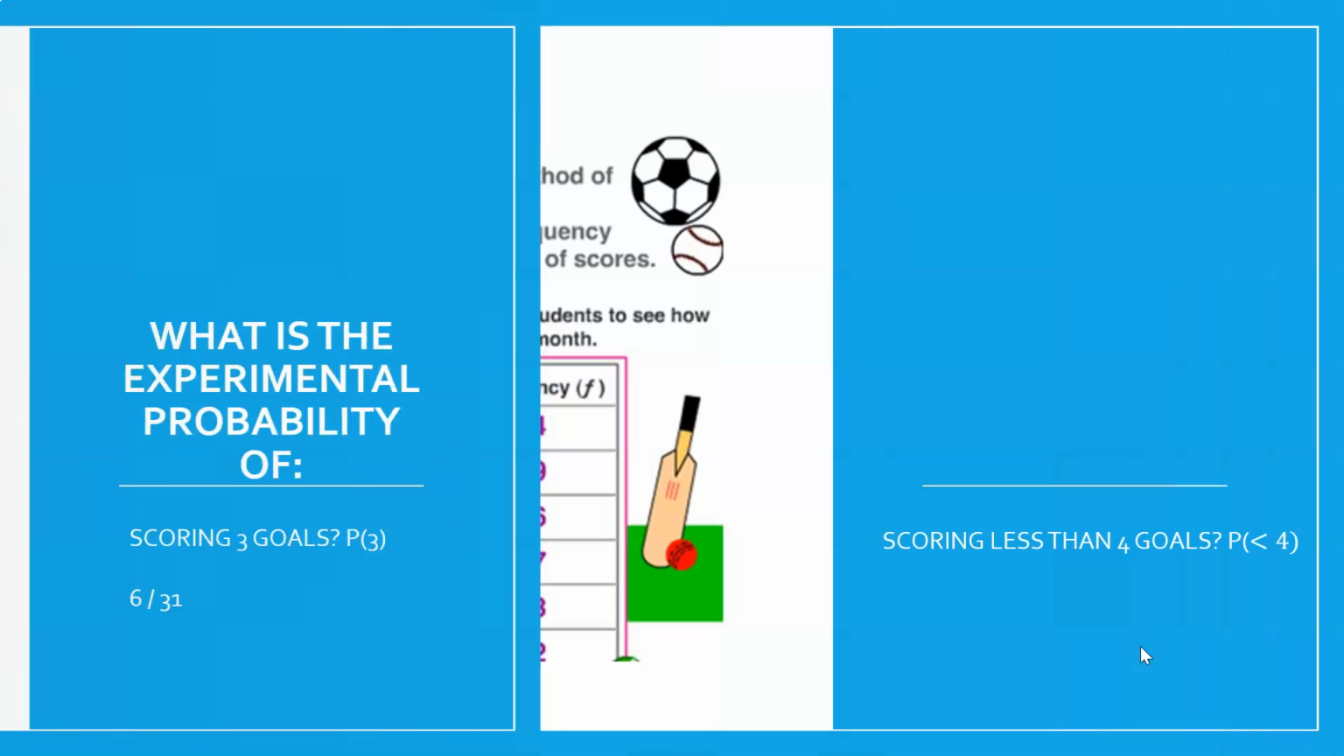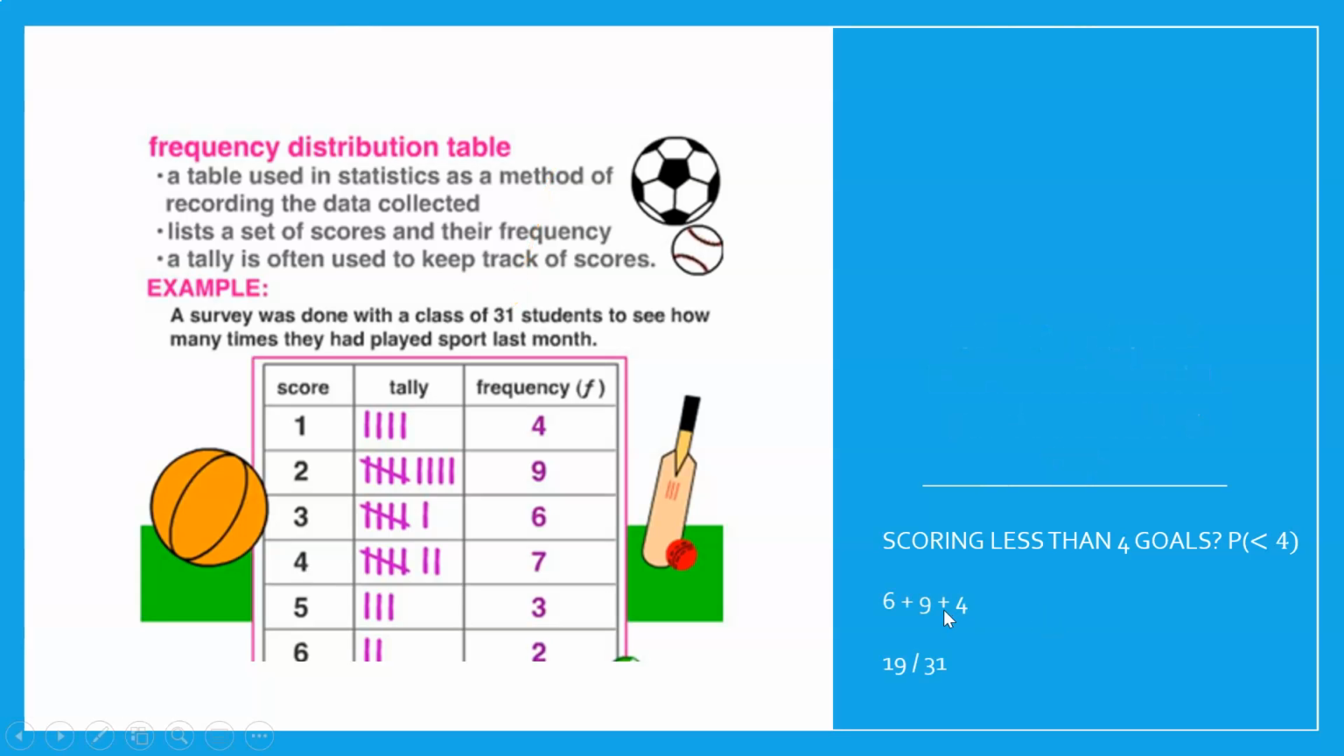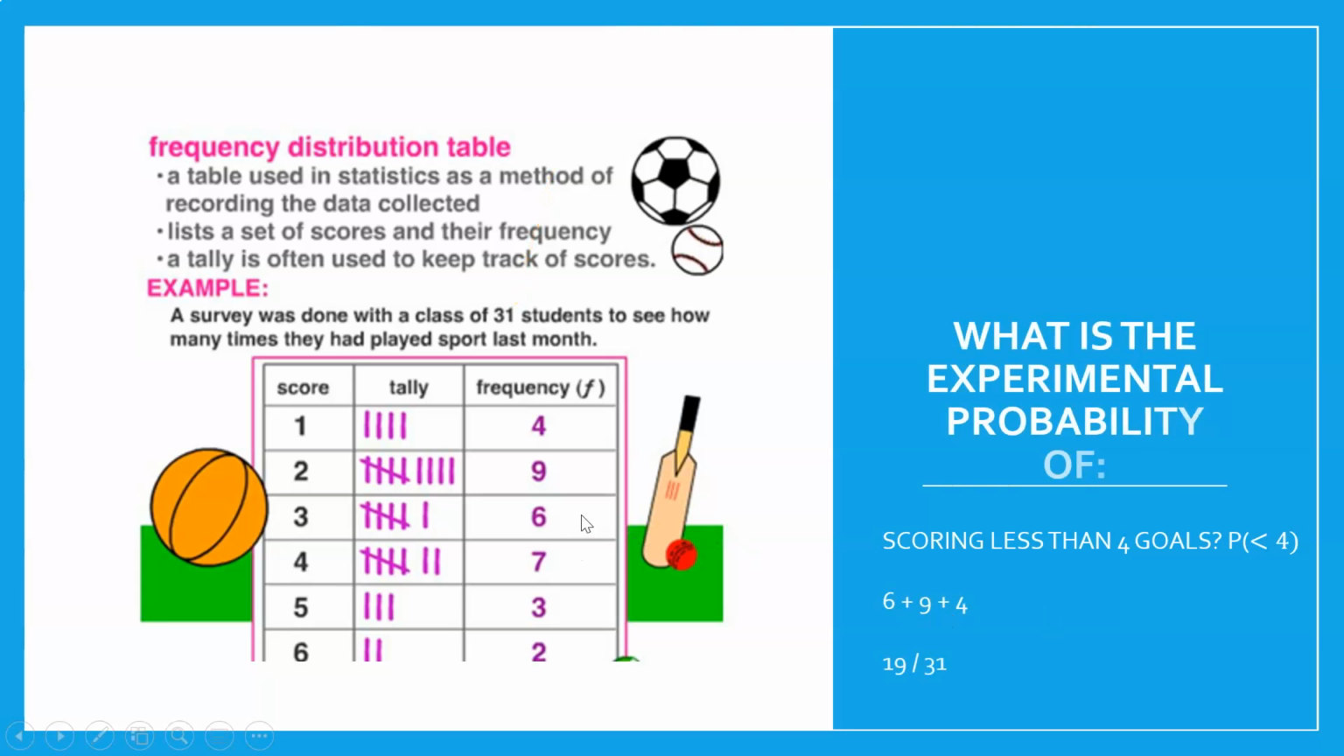All right, what have we got here? Scoring less than 4. Okay, so we've got our 4 there. What are we going to do for this less than 4? We're going to add up everything that is less than 4. So we've got 4, a 6 and a 9. So 6, 9, 4, add them up. So 19 out of 31 scored less than 4.